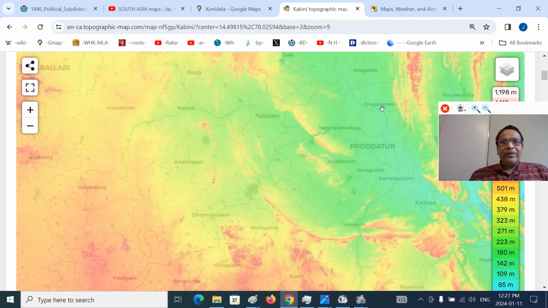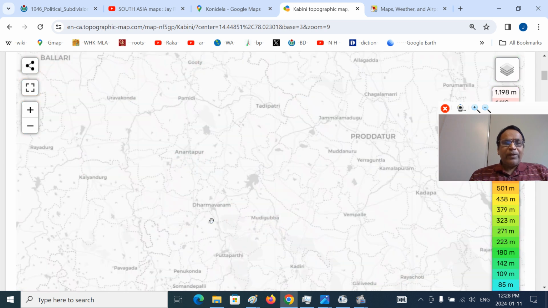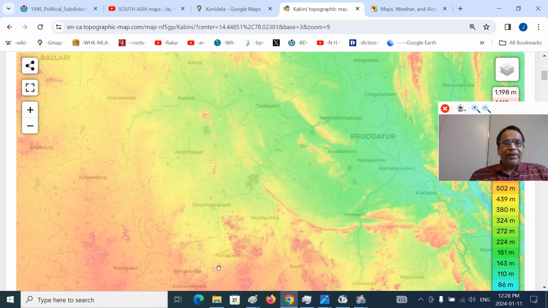So you can see this is the Katrimala, Jarutla basin, Pomidi basin, Yadaki basin, Tadipatri basin. This is the Papaghni river, that is, Dharmavaram is on the Papaghni. Puttaparthi is also on the Chitravati river. Chitravati river, Puttaparthi, Dharmavaram, Chitravati river, Parnapalli balancing reservoir.